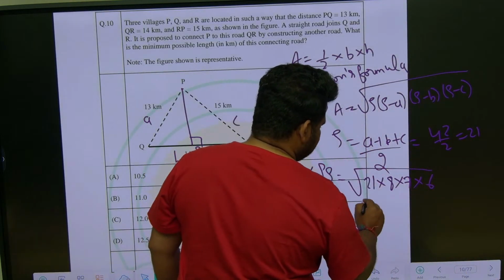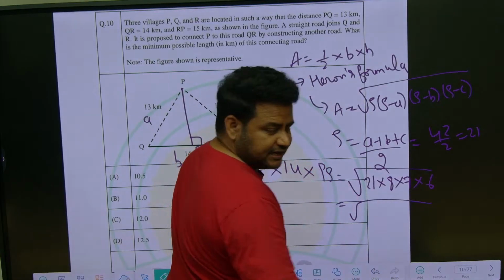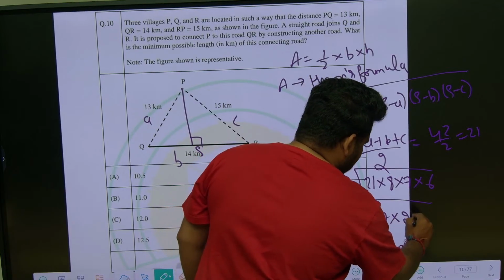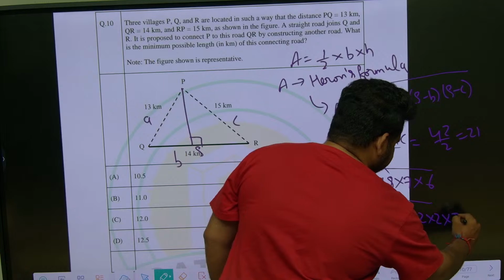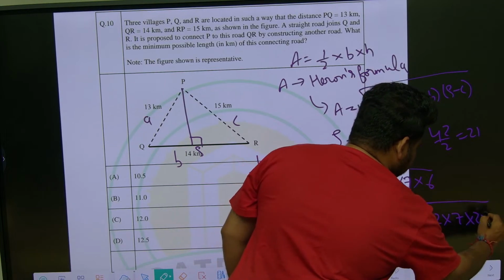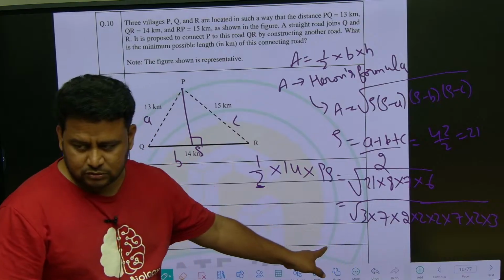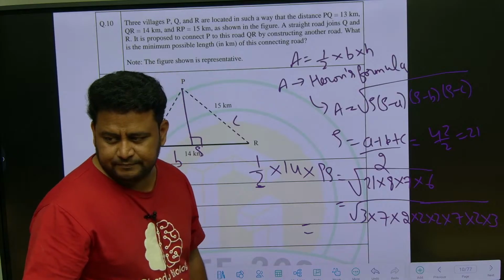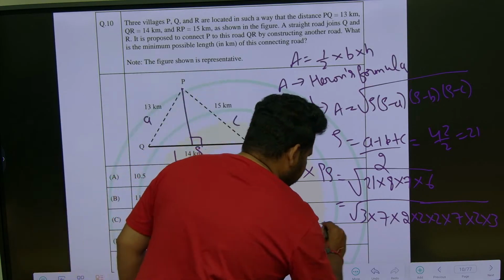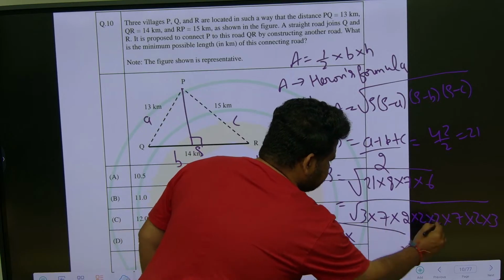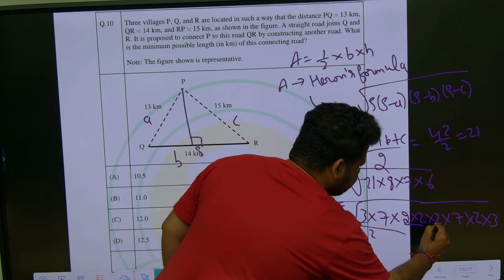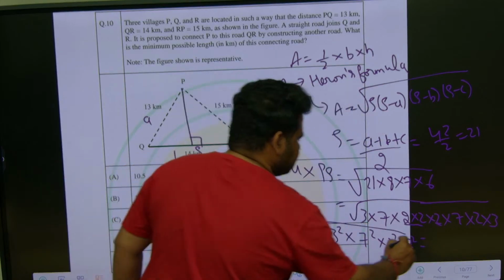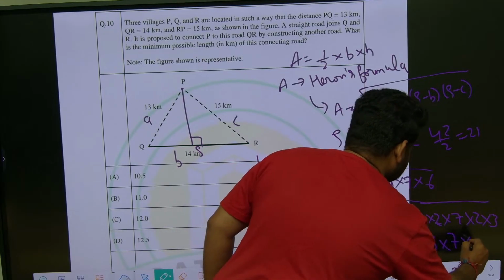Now we have to do square root of 21 into this. I can write this 21 as 3 into 7. This 8 I can write as 2 into 2 into 2. 7, let it be like this. And this 6, I can write as 2 into 3. Now I want to find out the square root. Here 2 3's are there, 3 into 3 is 3 square. 7 into 7 is 7 square. 2 into 2, again 2 into 2, that is 2 square into 2 square. So if I solve this, what I will get? 3 into 7 into 2 into 2.